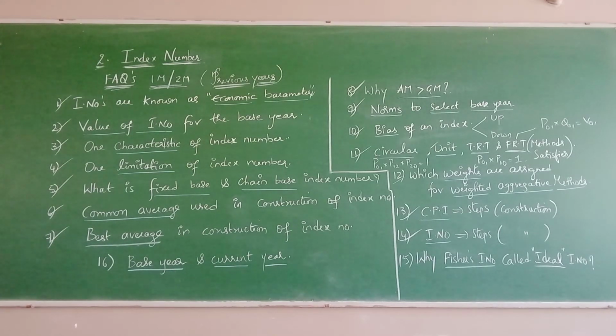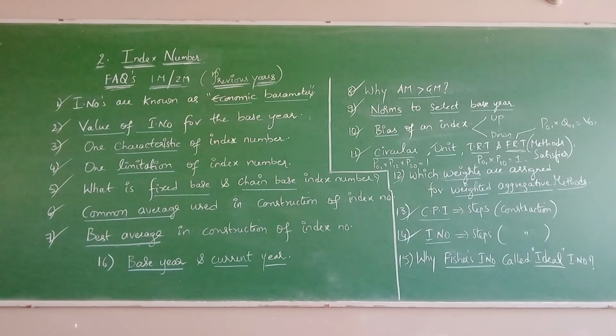Which is the most commonly used average in construction of index number? Obviously arithmetic mean. Which is the best average in construction of index number? That is geometric mean. What is a base year and current year? Base year is nothing but the year which is kept for comparison. Current year means the year where the comparisons are needed.